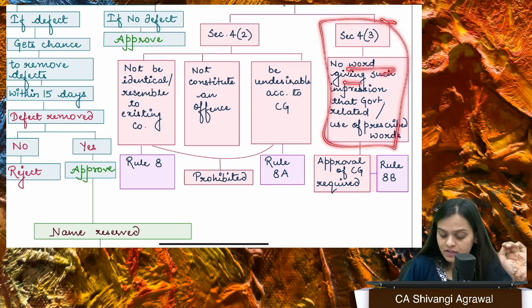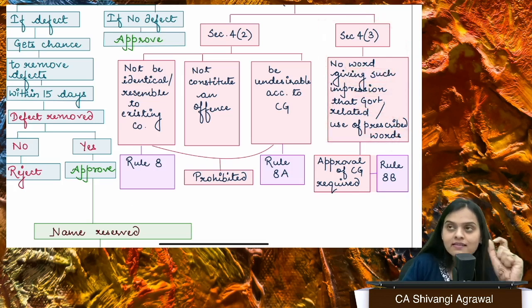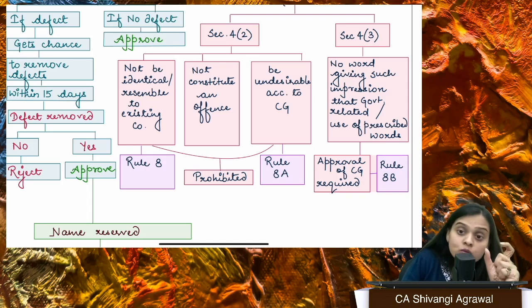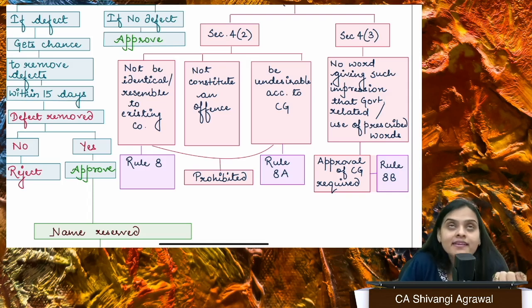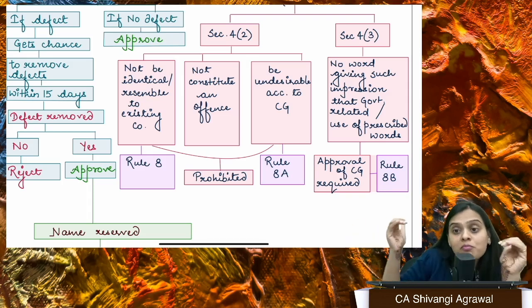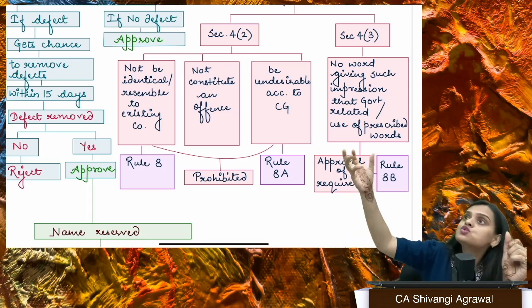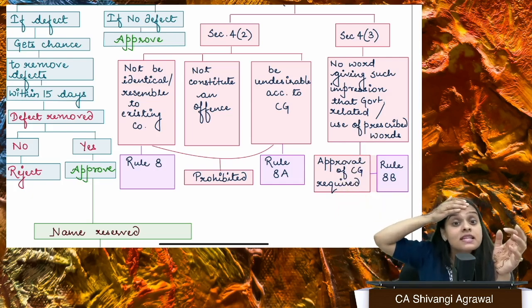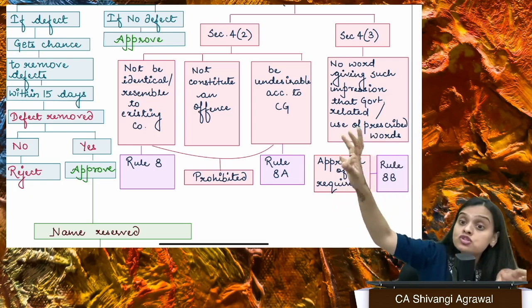Then we have another part which says that there are certain words which can be used only by a government entity. Like if I use the word board in the name of my company, like we have Central Board of something, it gives us an impression that, oh my god, this belongs to the government.